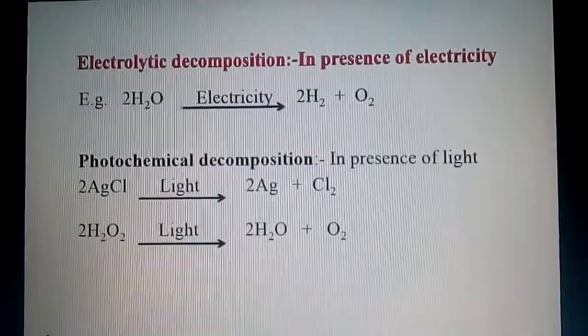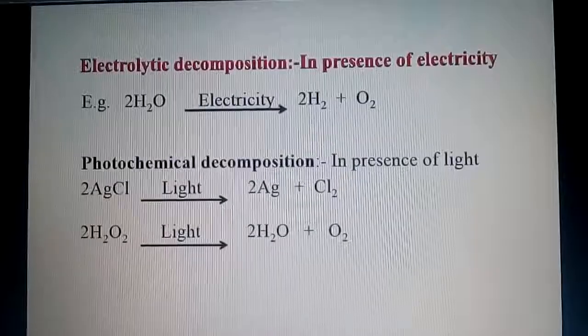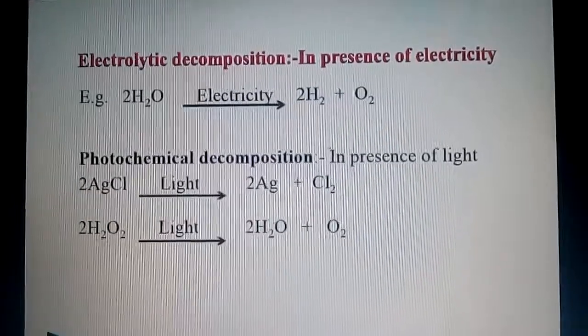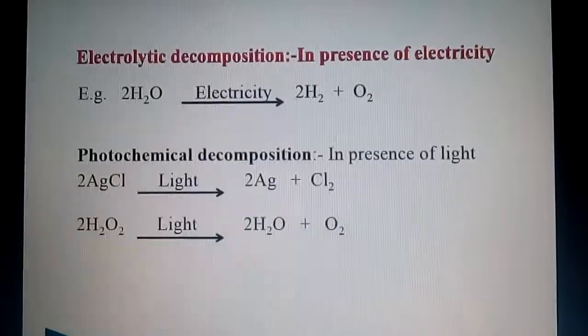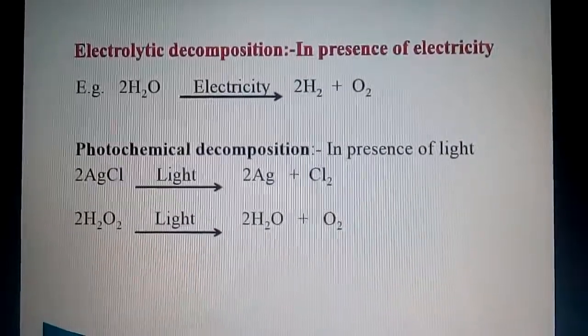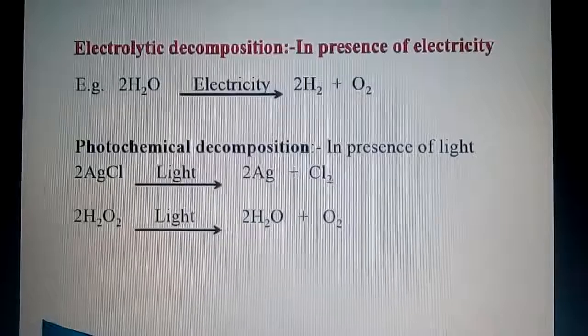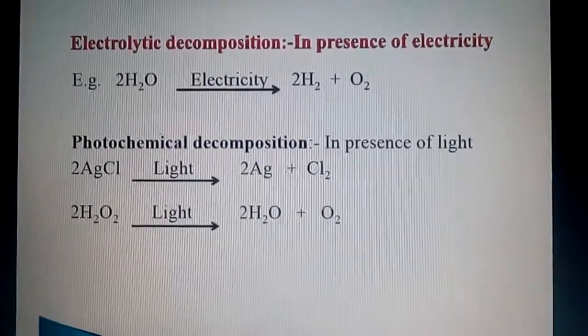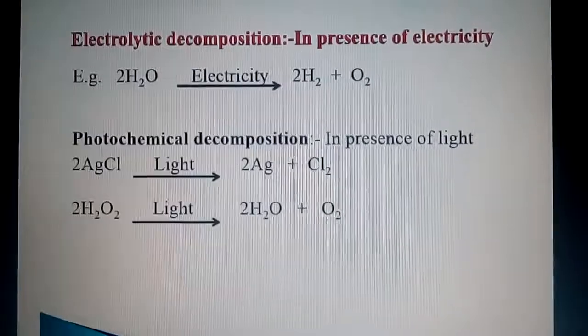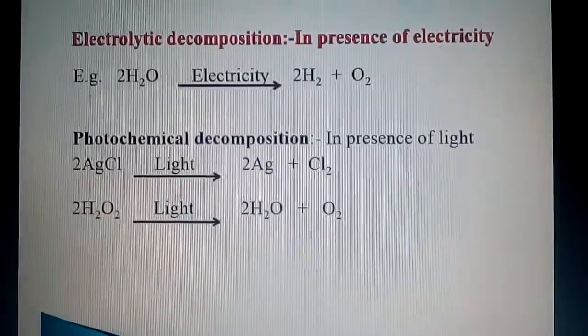Decomposition also takes place in presence of electricity. In grade 8, we have seen the electrolysis of water to generate hydrogen gas and oxygen gas. So over there electricity was used and decomposition of water takes place. Next one, photochemical decomposition, that is the decomposition which takes place in presence of light.